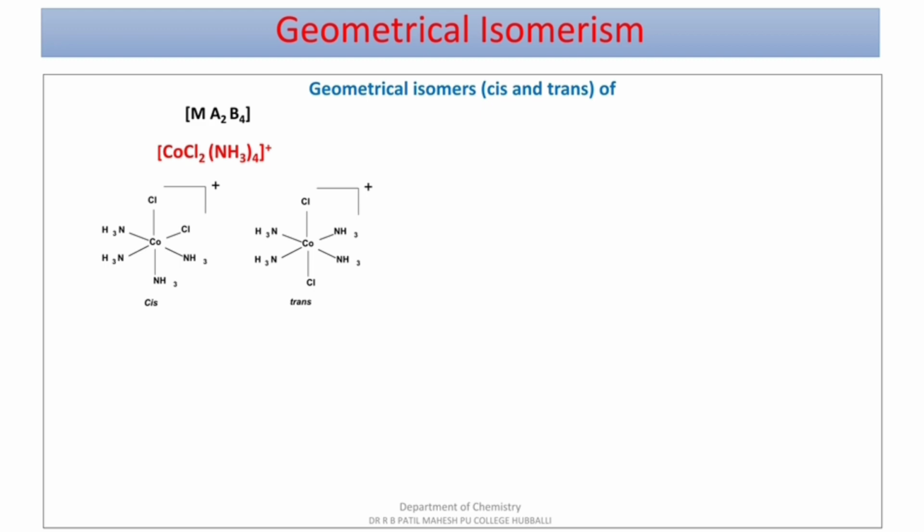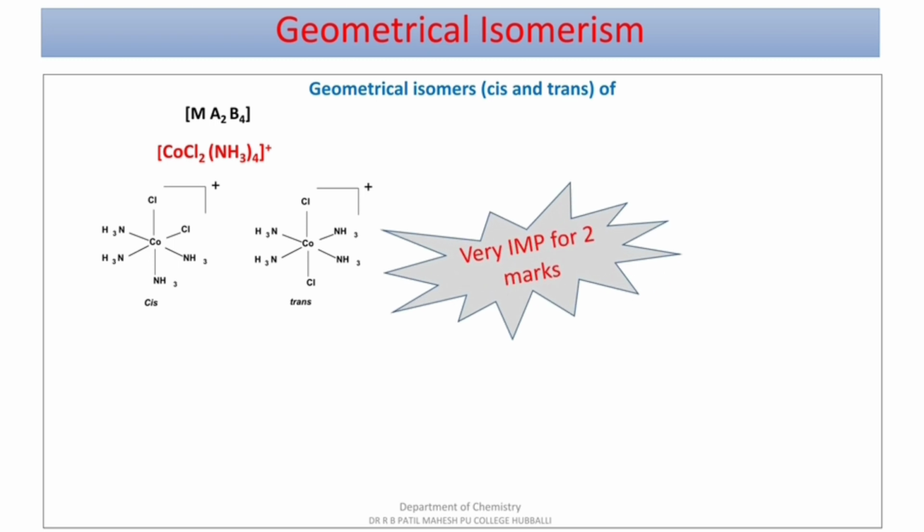So please remember, here we are going with the least number of ligands, because 4 ligands will always give adjacent positions only. So we are considering 2 ligands only, that is Cl2, which are adjacent to each other, cis isomer. If they are opposite to each other, trans isomer, which is one of the important examples for 2 marks.